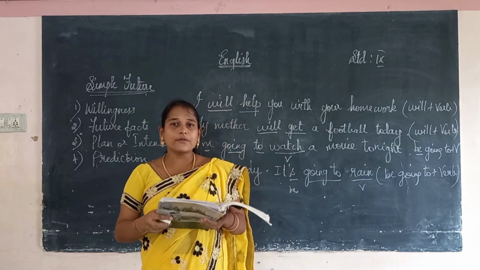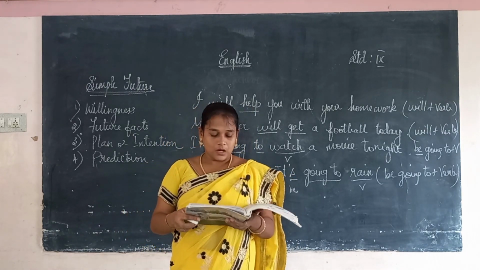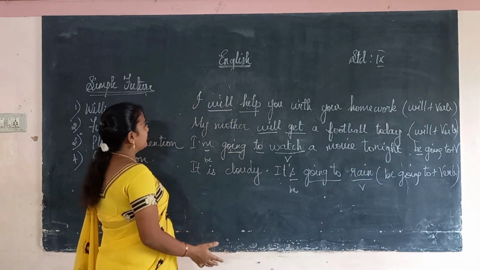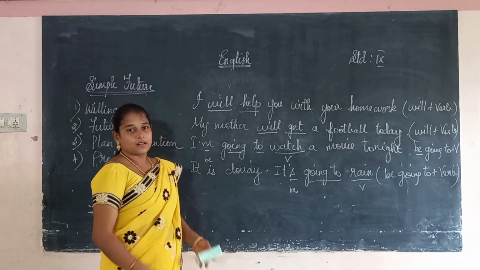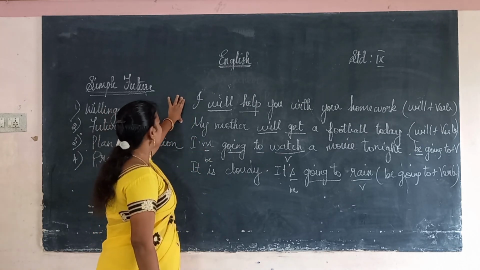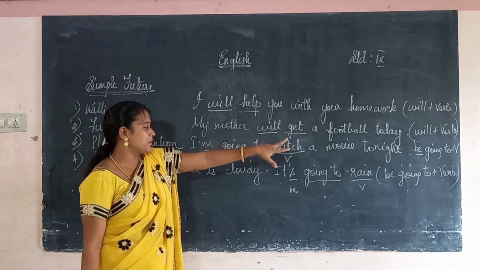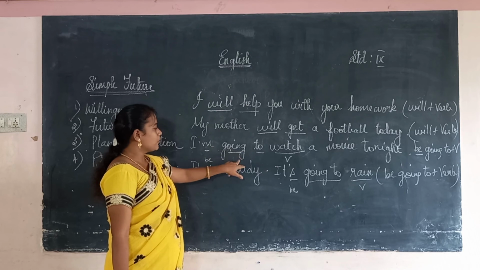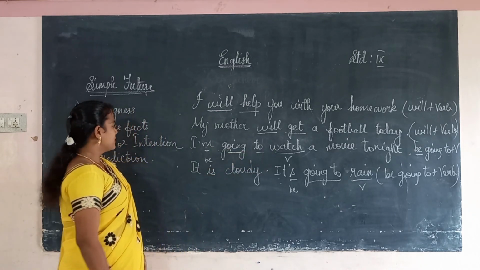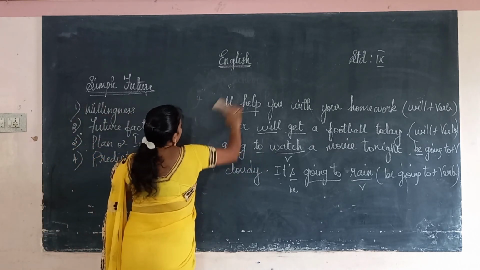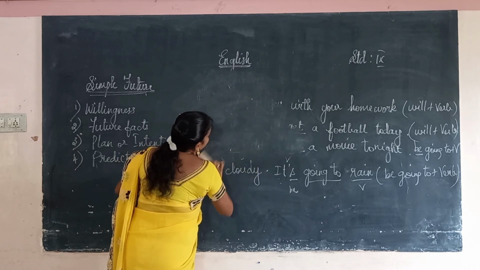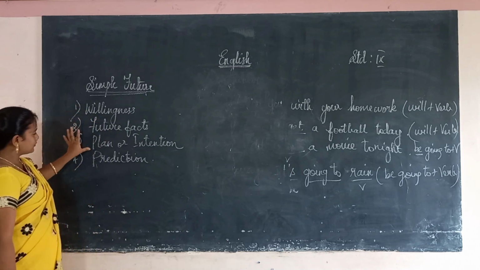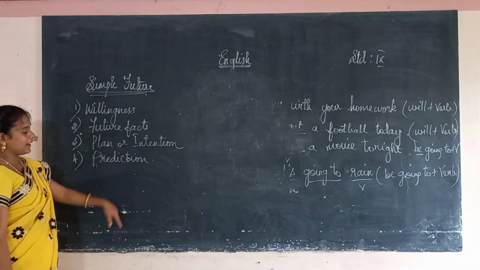Next we are going to discuss future continuous. How will the future continuous be? First we discussed in the simple future: shall or will, then verb. In the first two cases, willingness and future fact, will plus verb. In the case of plan or intention or prediction, be verb, going to, verb. This is how we write the simple future, wherever we use it for willingness, future facts, plan or intention and prediction.